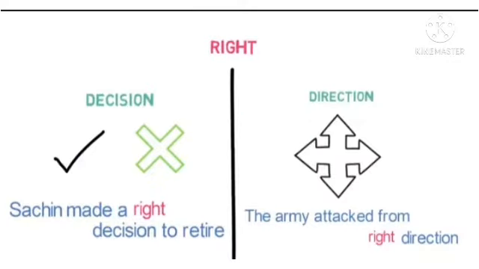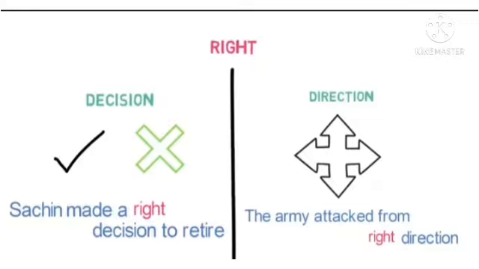The second example is right, R-I-G-H-T. It has two meanings. The first meaning is decision and the second meaning is direction. Sachin made a right decision to retire. In the first sentence, what is the meaning of right? Yes, a correct decision.